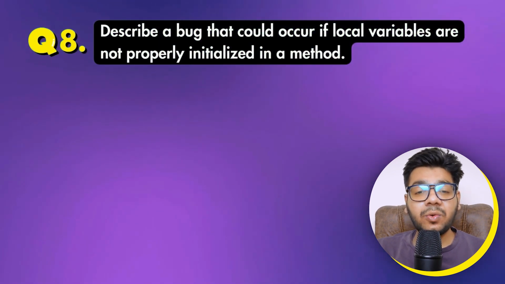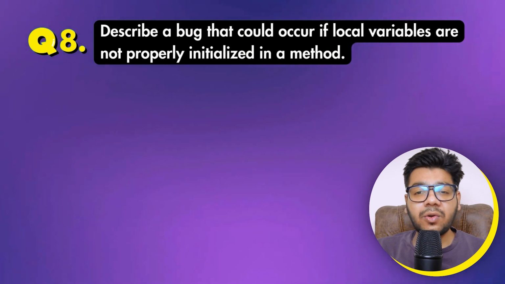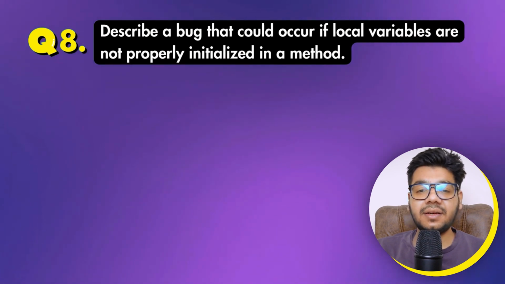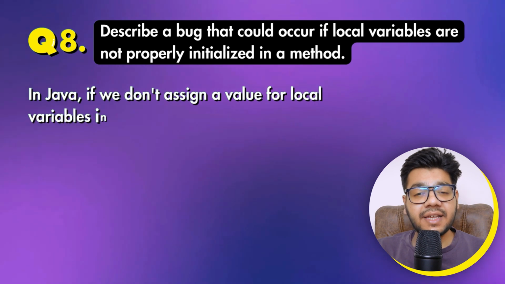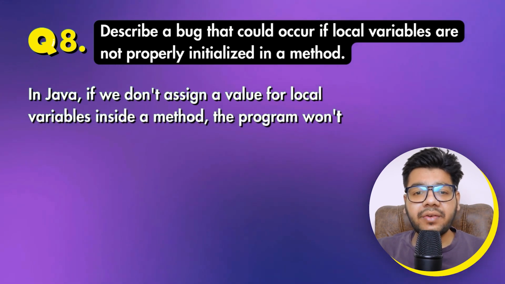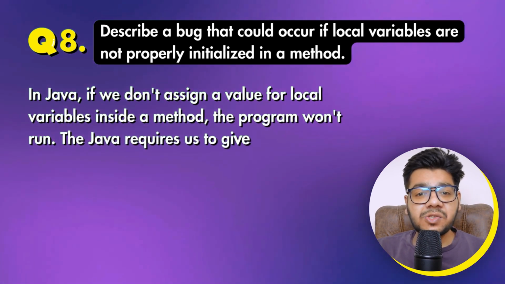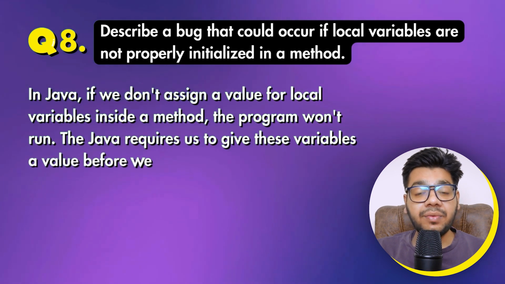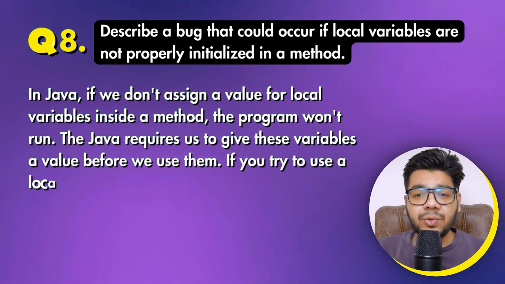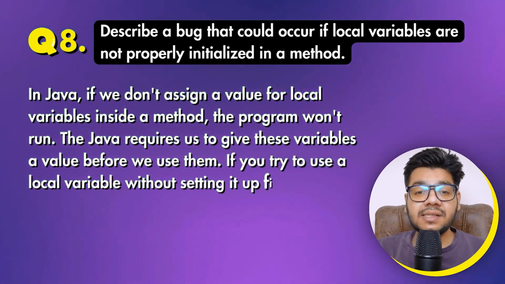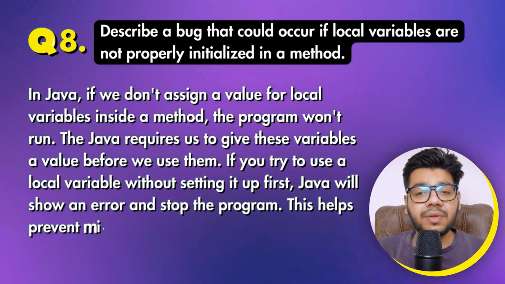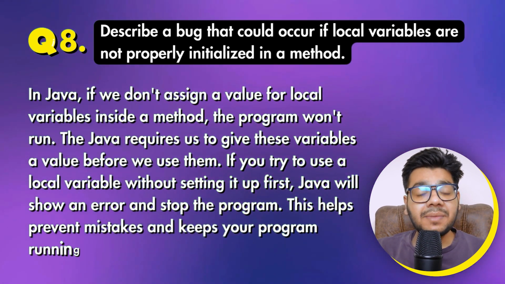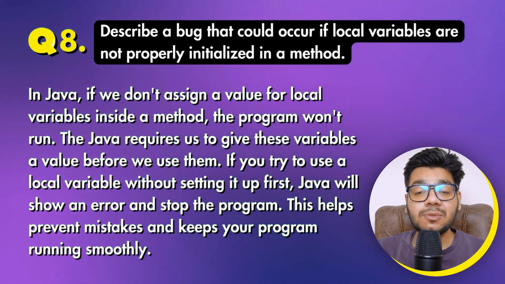Describe a bug that could occur if local variables are not properly initialized in a method. In Java, if we don't assign a value to local variables inside a method, the program won't run. Java requires us to give these variables a value before we use them. If you try to use a local variable without setting it up first, Java will show an error and stop the program. This helps prevent mistakes and keeps a program running smoothly.